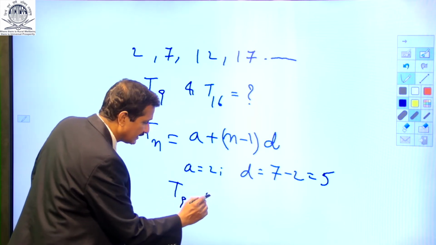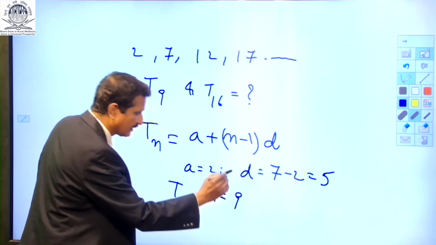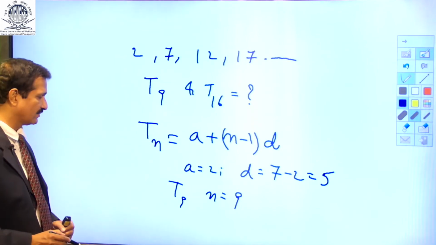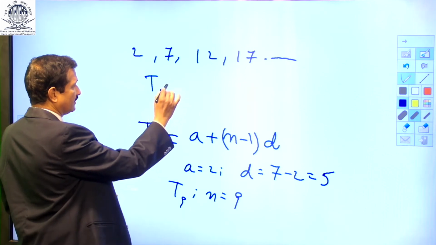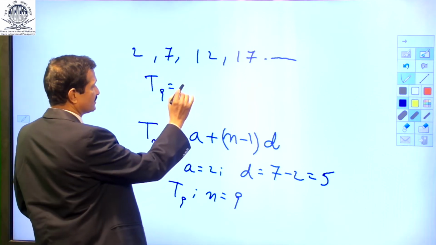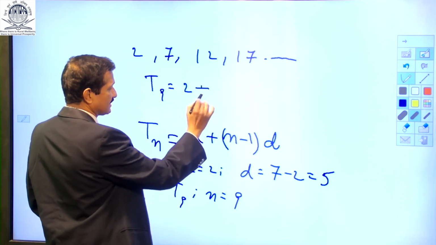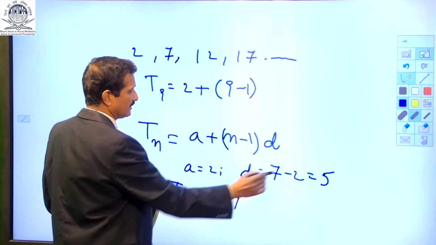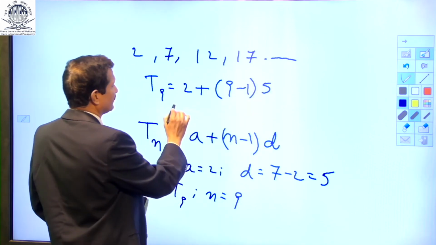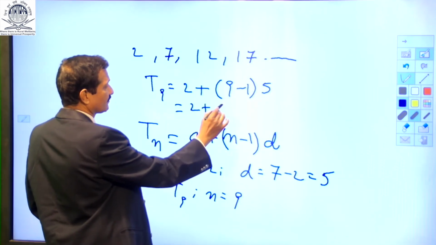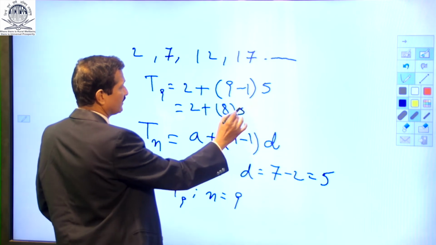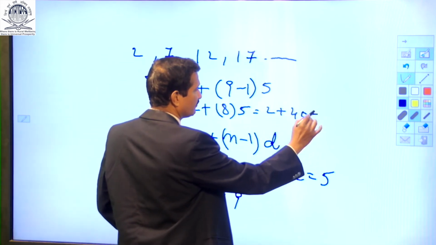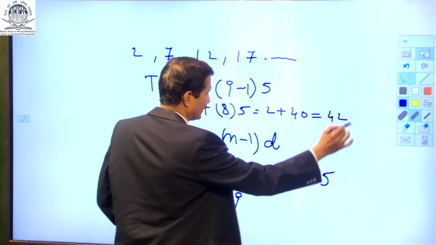So, here n is 9. Let us now substitute these values in the formula to get the value of Tn. T9 is equal to A, which is 2, plus n, n is 9, minus 1, and d is 5. I get 2 plus 8 into 5, which is 2 plus 40, which is equal to 42.